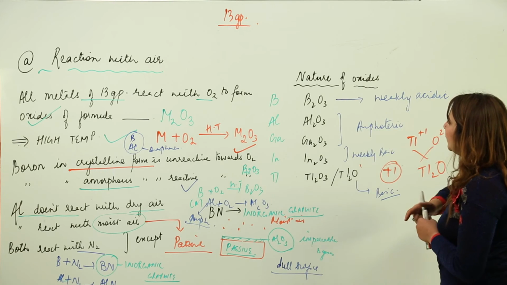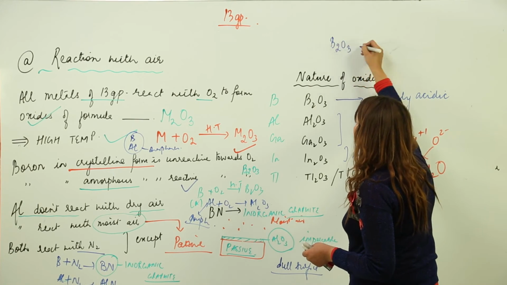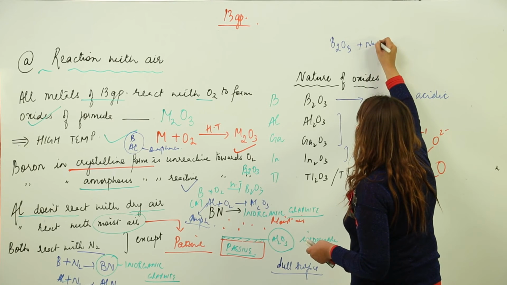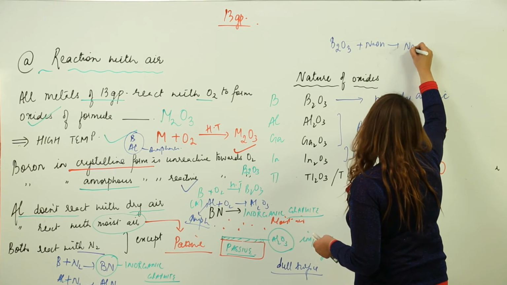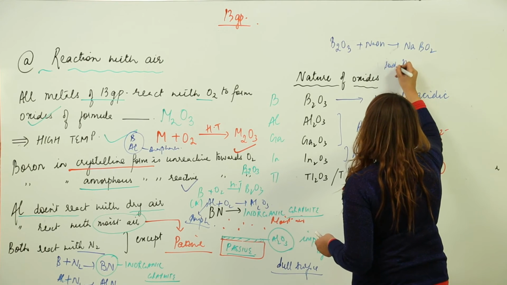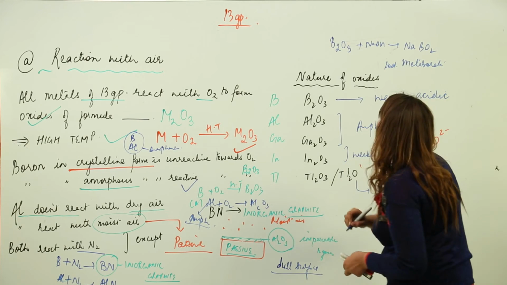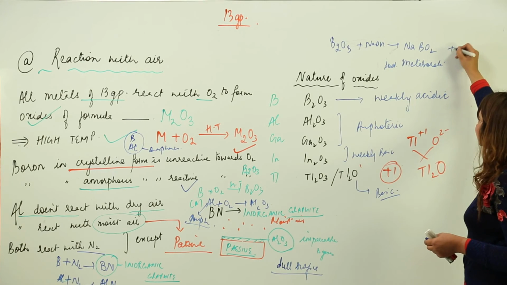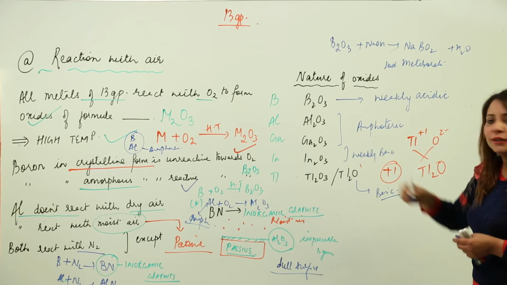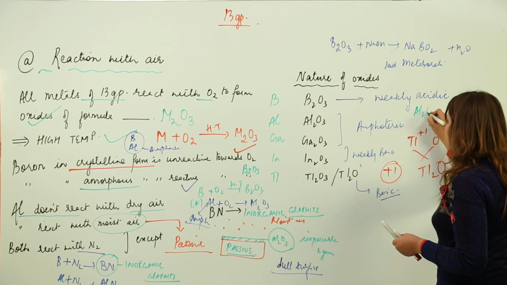When you react boron with, let's say, NaOH, it is going to form sodium metaborate plus H2. And as I told you, aluminium and gallium oxides are amphoteric, so they are going to react with acid as well as base.